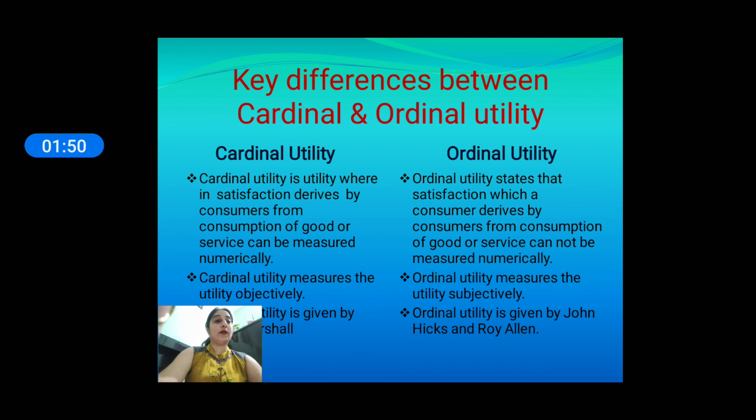And the second one is ordinal utility. Students, according to this approach, we cannot measure utility in the form of numbers. We can measure utility in the form of ranks. We can give ranks to different goods according to our preference. Like, I can say that firstly I like to take pizza, secondly I like to take burger, and then I like to take cake. This approach is given by John Hicks and Roy Allen. These are modern economists, so we can call it the modern approach of utility.